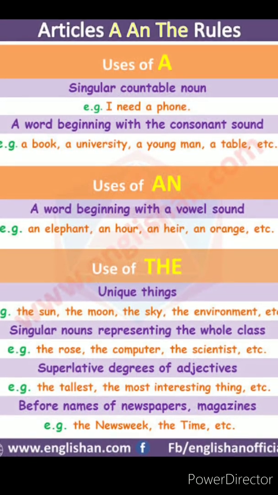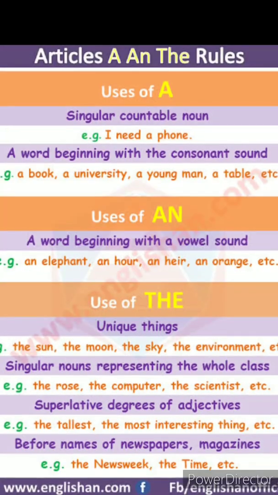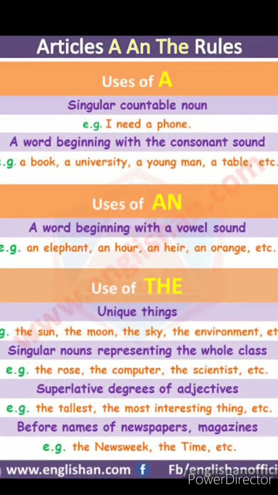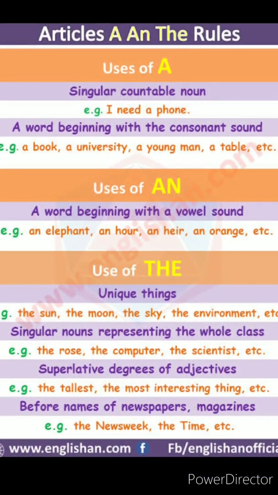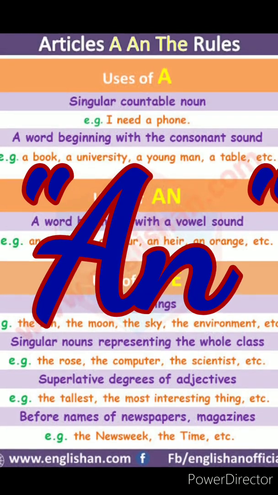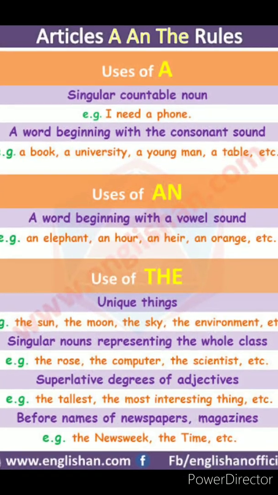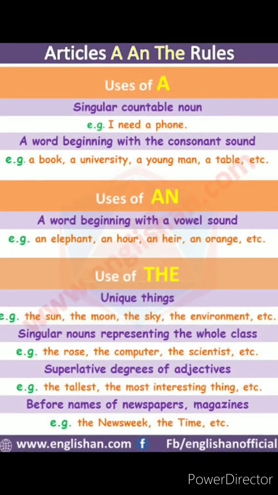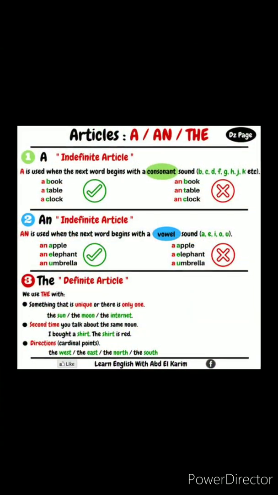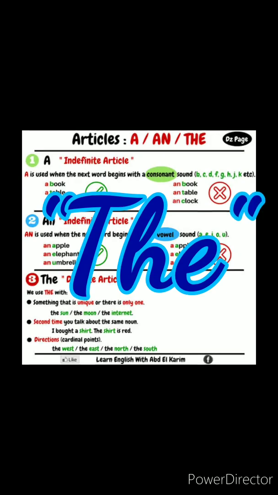So children, to determine which article to use where, we must focus on the sounds of the words. If we get a vowel sound, we will use the article an. If we get the sound of a consonant, we would use the article a. And when we talk about a specific or a particular thing, then we use the article the.